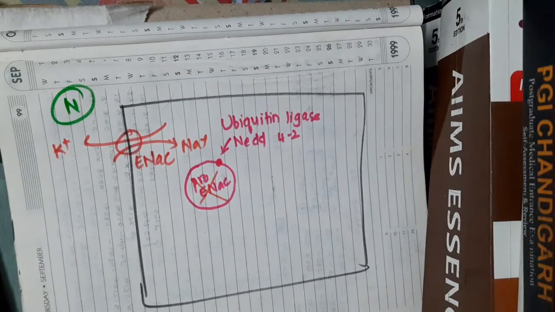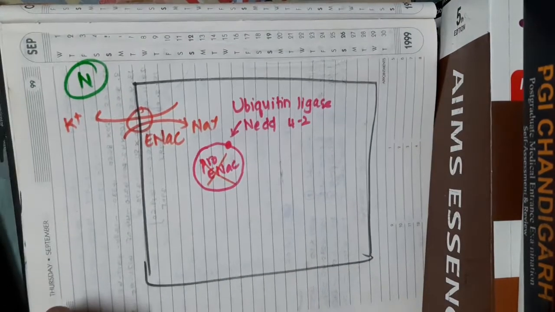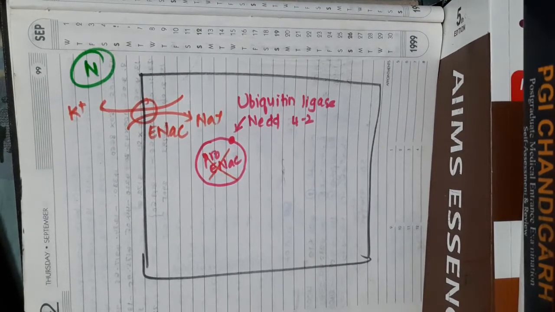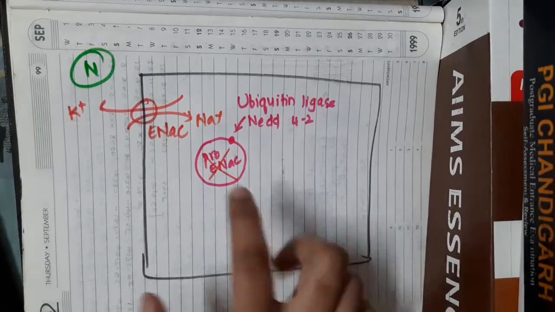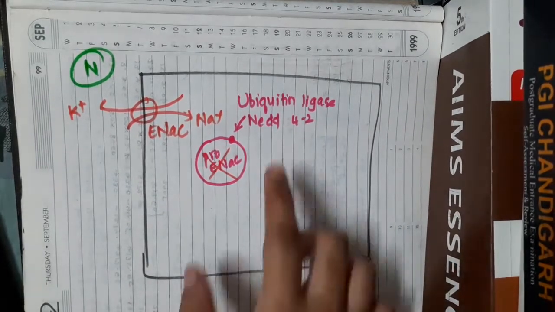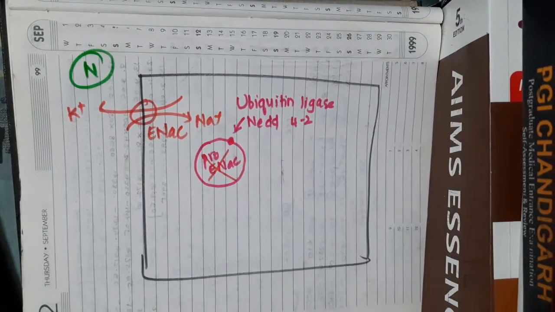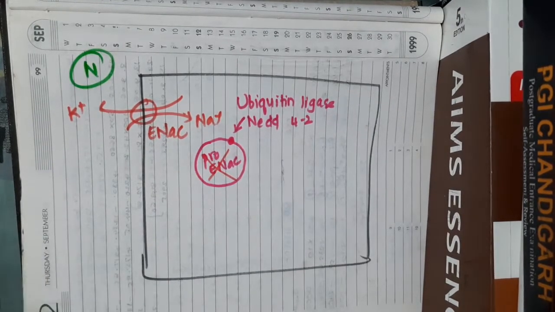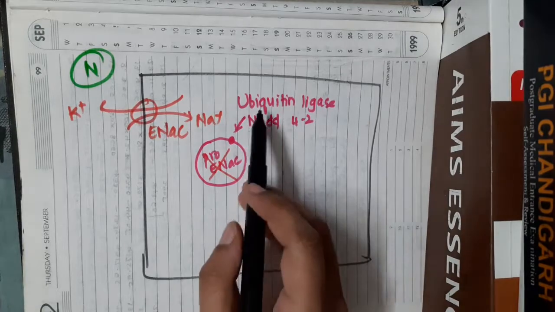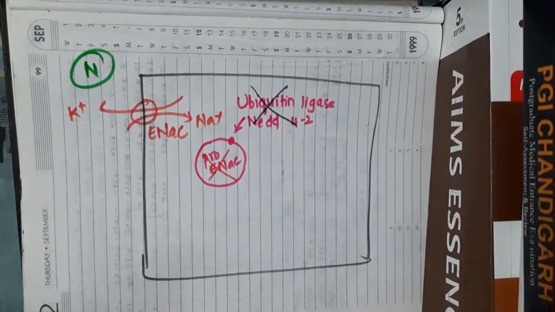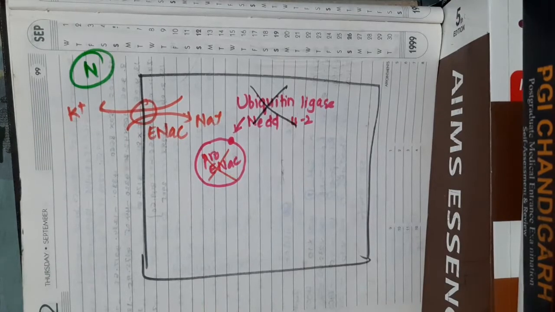So the excess epithelial sodium channels, which are present on the surface and which are produced during translation, are degraded by this ubiquitin ligase NEDD4-2. But whenever there is a mutation in this ubiquitin ligase NEDD4-2, there is no degradation of epithelial sodium channels.